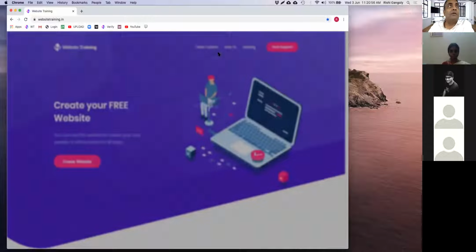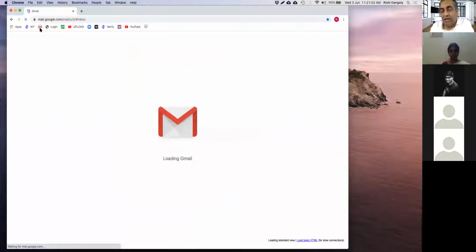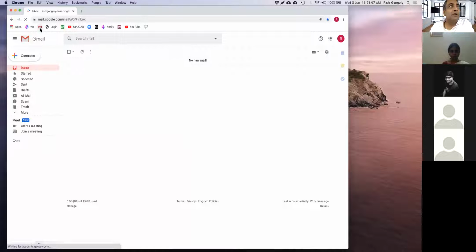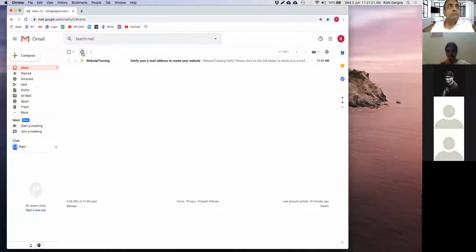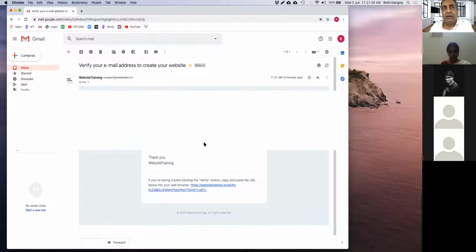I'm just going to go to my emails, which is already pre-logged in. I use Gmail. I think most people do, but if you got Yahoo or Hotmail, go ahead and check that. And let's do a refresh. And you can see that I've got an email now called verify your email address to create your website. If I click it, you'll see it has come from support@webtools.in. This is our email. And it says click on verify. And then I'll click on verify.